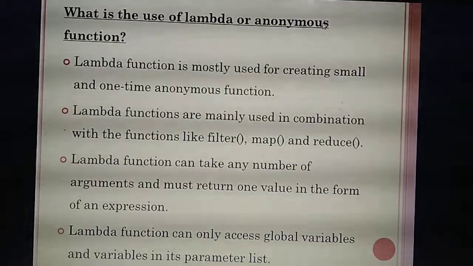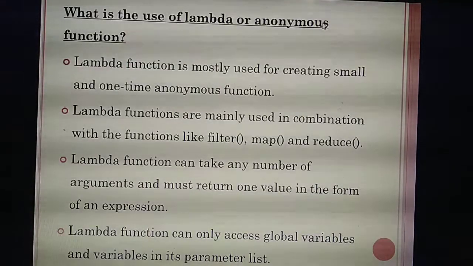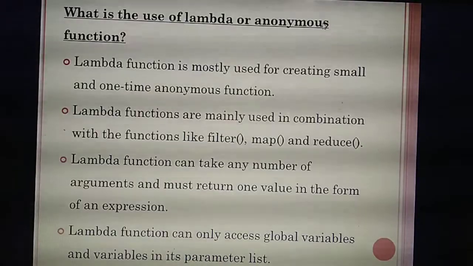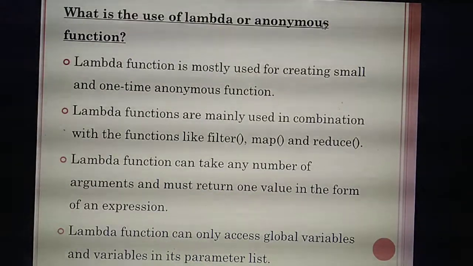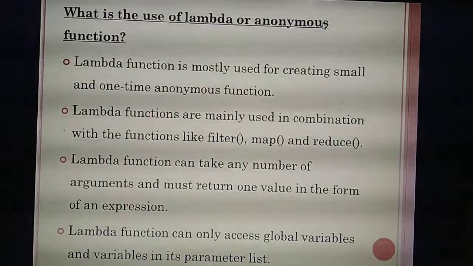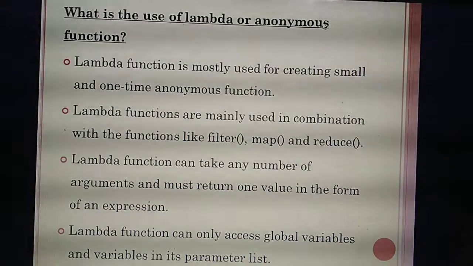So what is the output you need to get for that particular expression? For example, in maths they have given one second degree equation, x square plus 2xy plus 5 equal to 0. They will give the problem: solve x square plus 2xy plus 5 equal to 0. So you need to solve the expression, and after solving you will get the answer for the value of x.